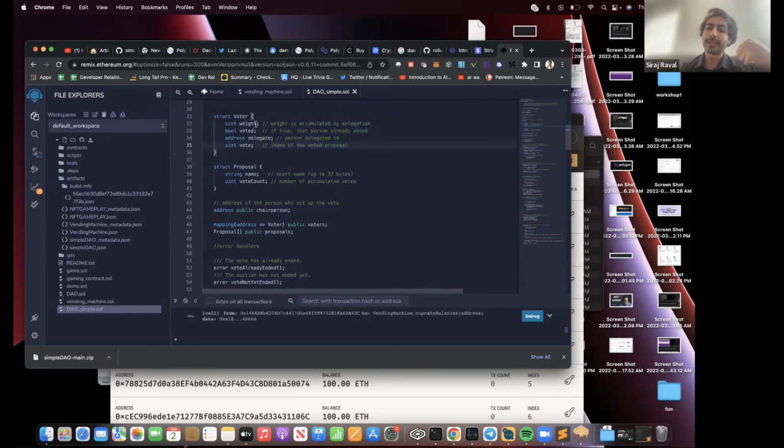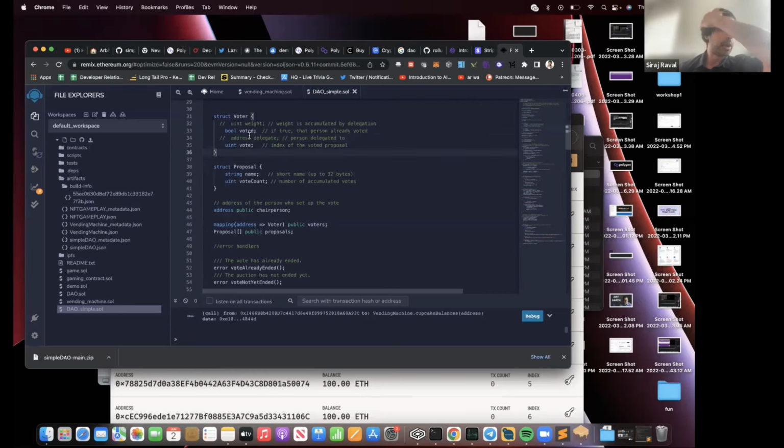The voter has a vote. The vote has a certain weight. This is actually unnecessary because it adds a little layer of complexity. Let's just say that all votes are weighted equally. There's different ways of structuring a DAO, by the way. You can have a DAO that's a dictatorship where one person has all the power. You wouldn't want that. There are all the different governance methods, all the ways that you can structure a DAO. In this case, this is a direct democracy, where each vote has an equal vote. There's no delegation, although we could turn this into a representative democracy by delegating our vote to somebody, which is the default, but we're going to remove that too.